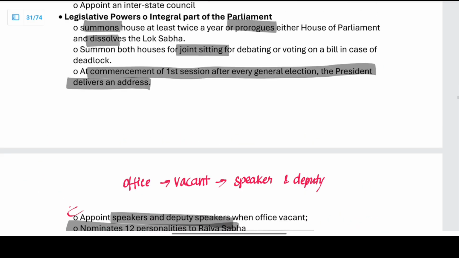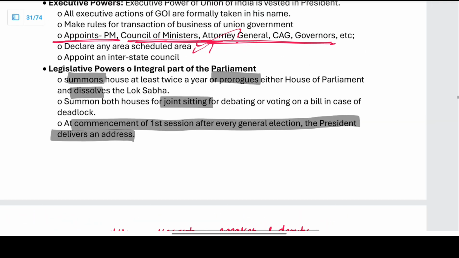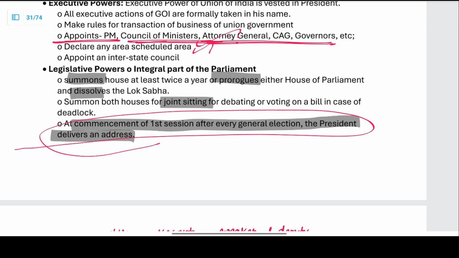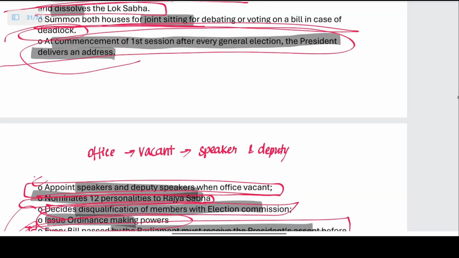The ordinance making power of the president. Decision on disqualification of the members with the election commission. He nominates 12 personalities to the Rajya Sabha. Appoints a speaker and a deputy speaker when the office is vacant. Commencement of the first session. After every general election, the president delivers an address. Summons both the houses for a joint sitting for debating or voting on a bill in case of a deadlock. Summons the house at least twice a year, or prorogues either house and dissolves the house.